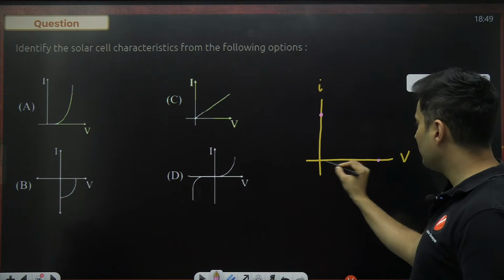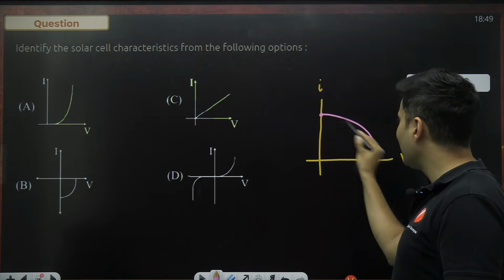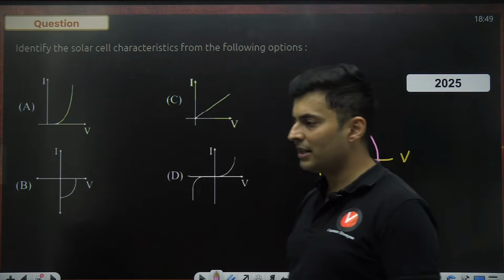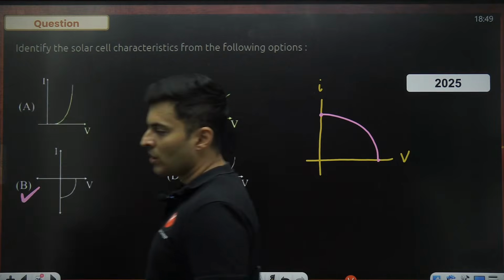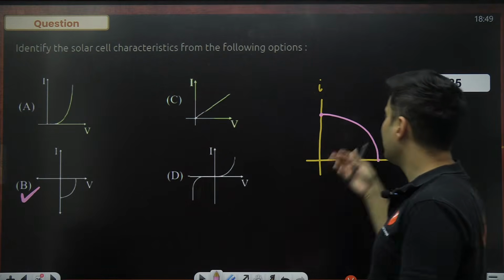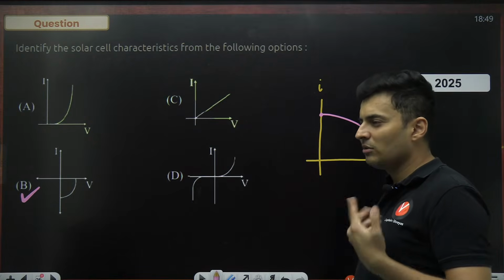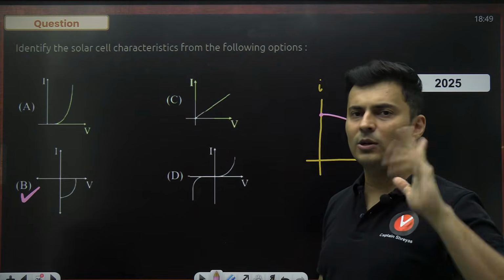When voltage is maximum, current is minimum, and the graph looks like this. A similar graph is over here in this particular region. As you can see, option B is absolutely right. Yes, the graph is inverted. That is because the direction of the current, how it is taken as positive or negative, decides the sign of the current.